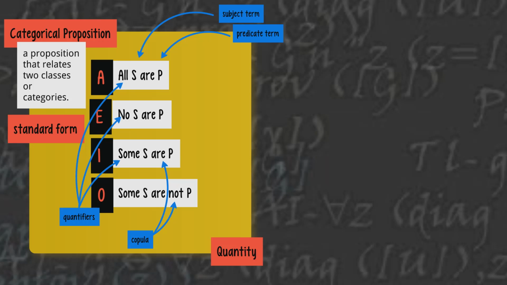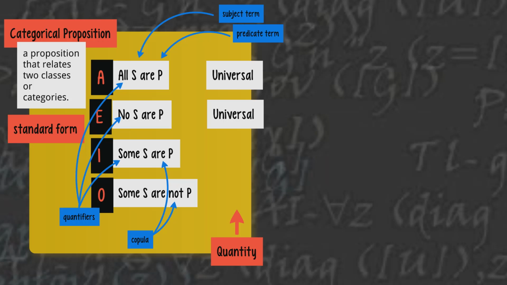The first is quantity. Now, all and no are universal statements, right? So our A proposition, all S are P, makes a statement about every member of the S class, saying that they are, in fact, also members of the P class.